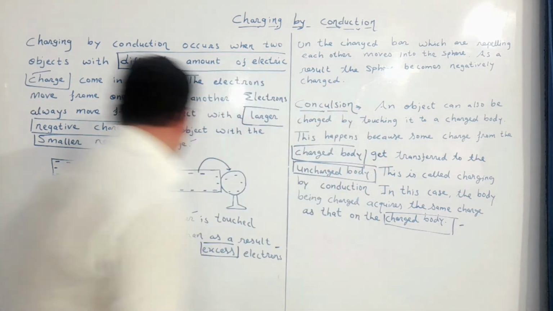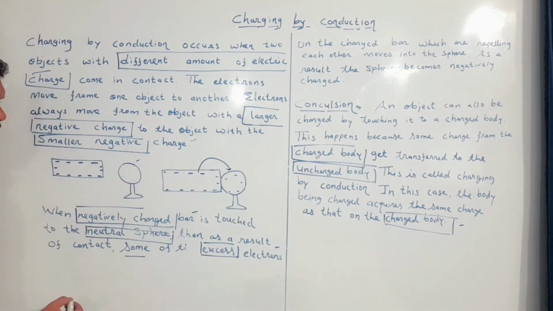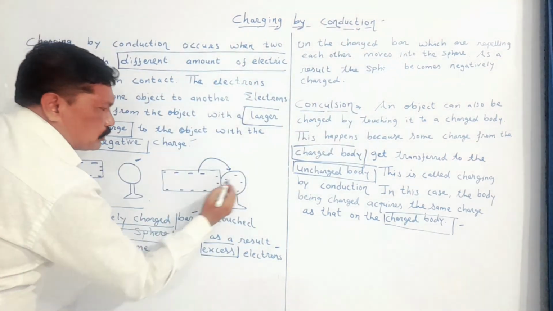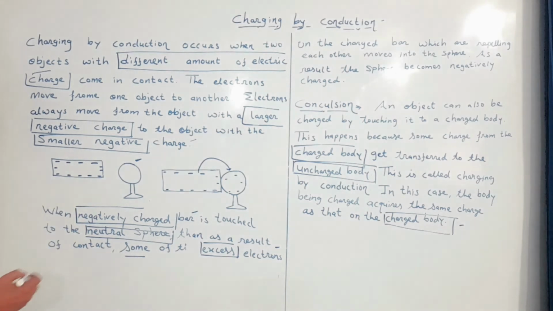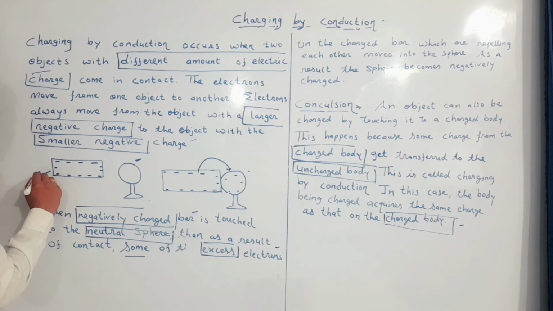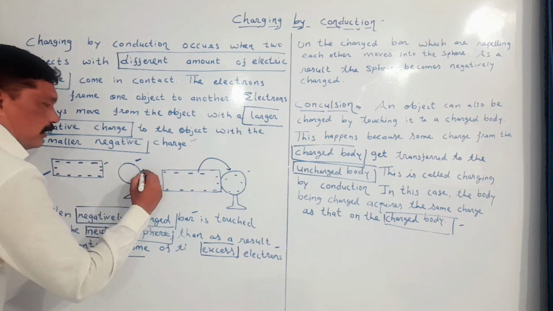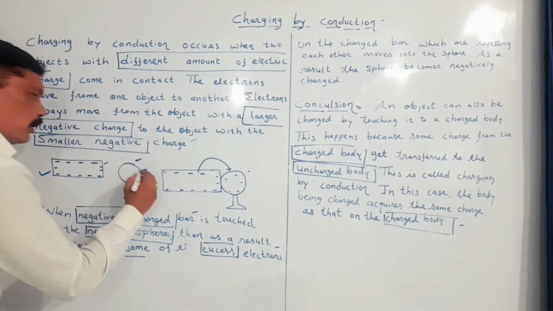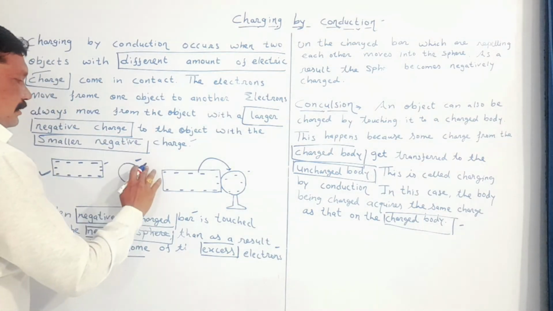So my dear student, here we have taken a sphere which is neutral. We have to charge it. We have charged it by a process called conduction. Conduction means keeping these two bodies in contact. Then what happened? This neutral body got charged due to the charged body. Now this charged body has negative charge and the neutral body will also be charged, and this body will also develop negative charge.